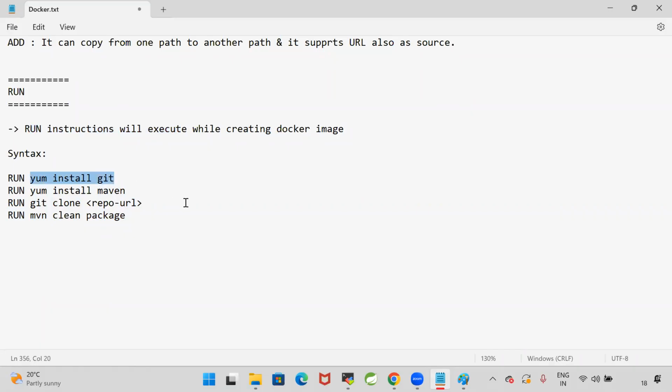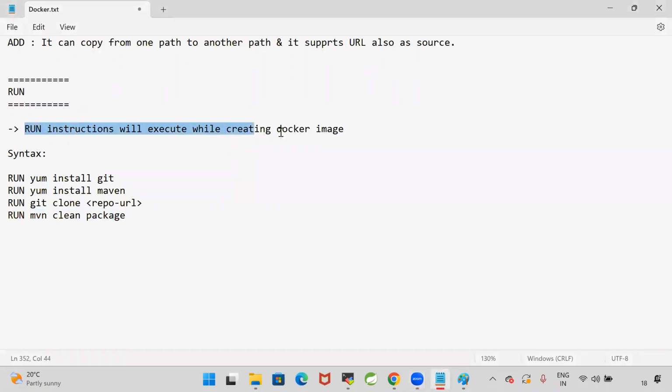Yum install git is used to install the Git software. Yum install maven is used to install the Maven software. Git clone is used to clone the repository. mvn clean package is used to clean and package our Maven project. Are you guys clear with my point?